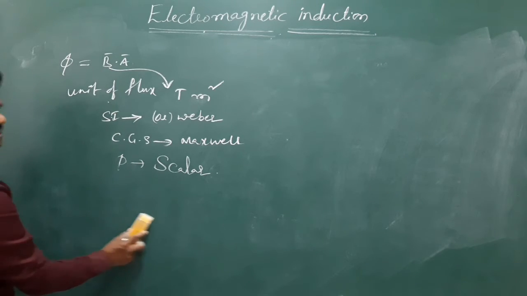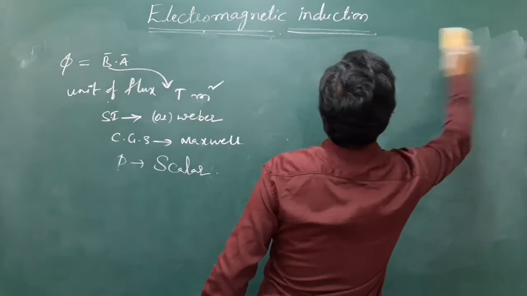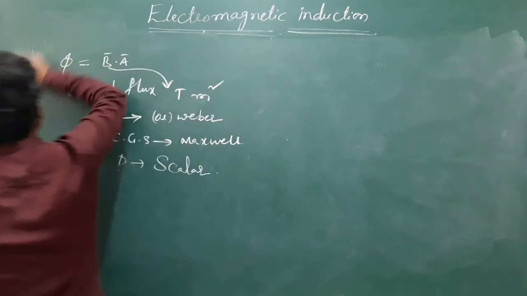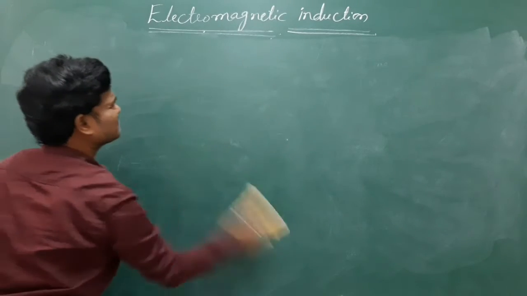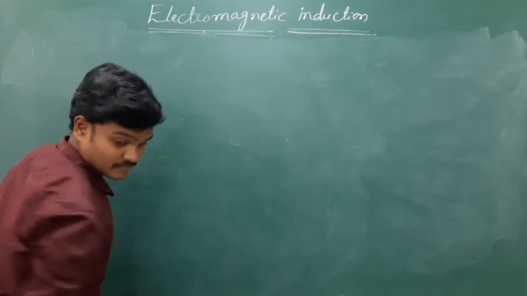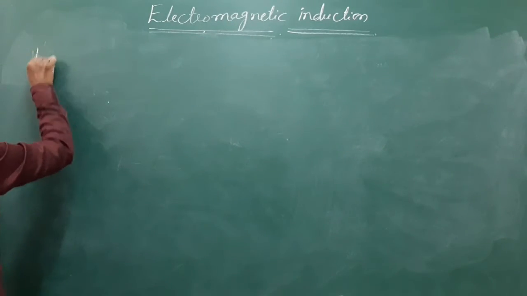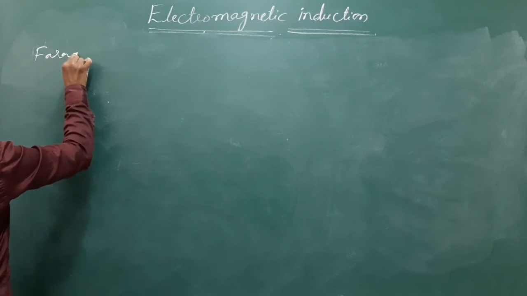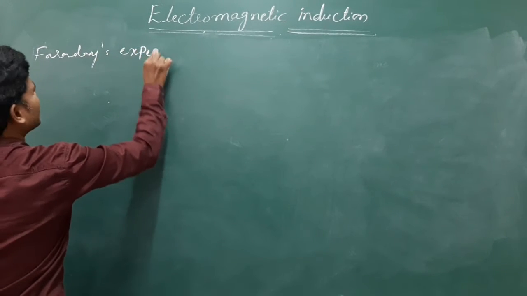Let's see some basic experiments from NCERT, just for understanding point of view. So let me give the idea of Faraday's experiments.